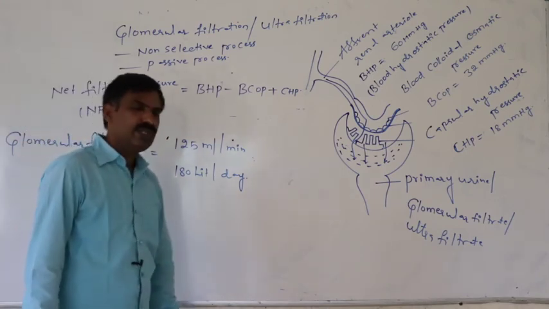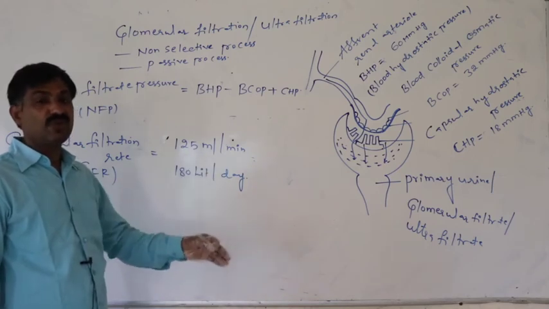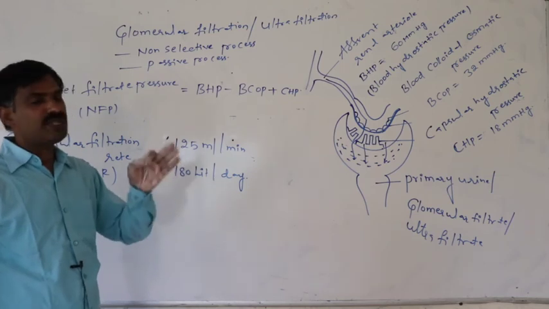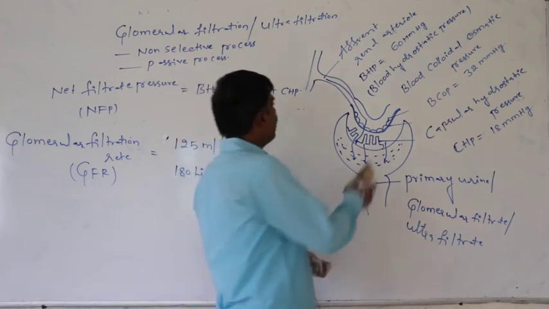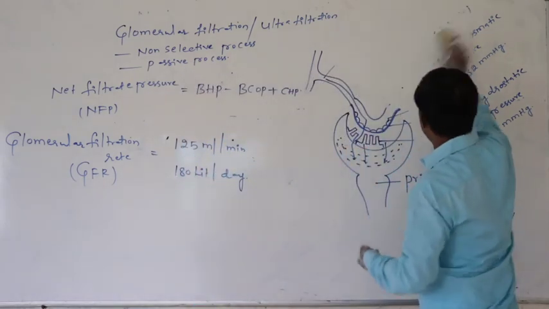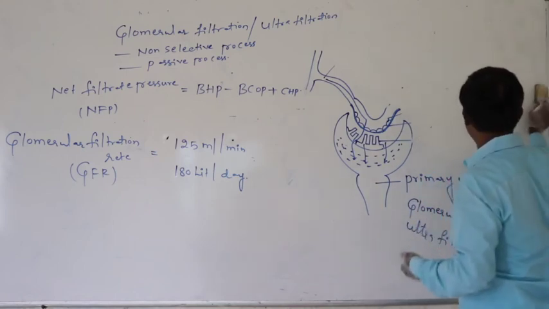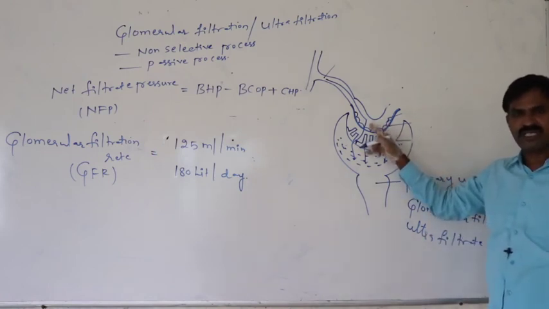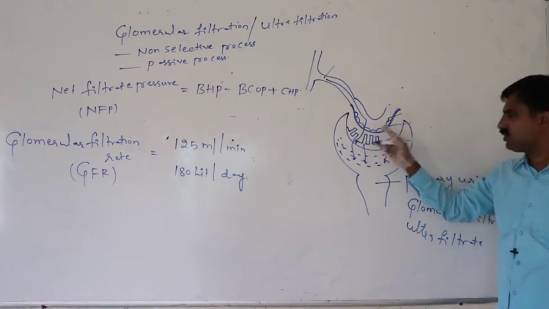Definitely, to form 125 ml per minute, how much blood has to be subjected to filtration? To get 125 ml of primary urine per minute from both kidneys, how much blood has to pass through the glomerulus of both kidneys?